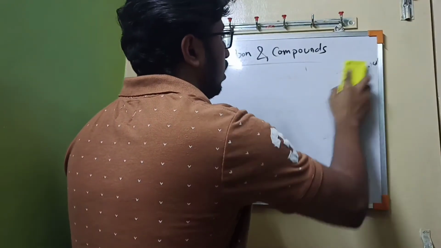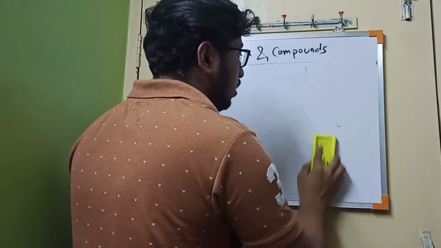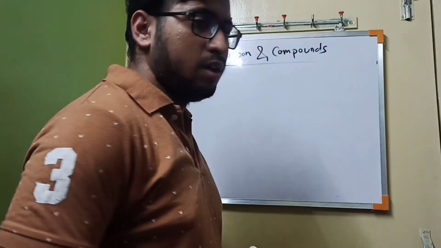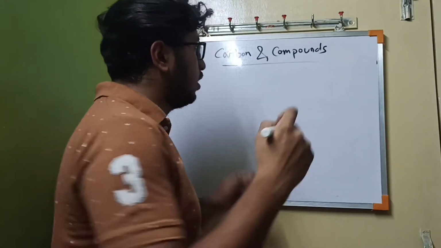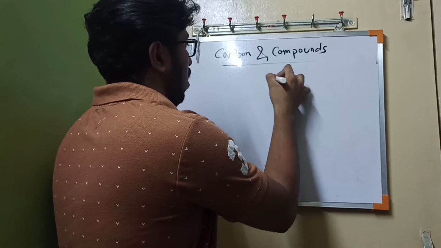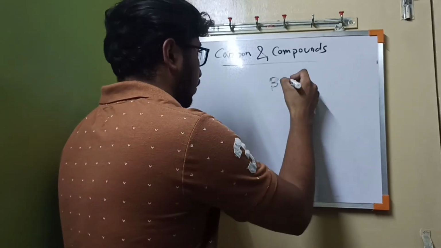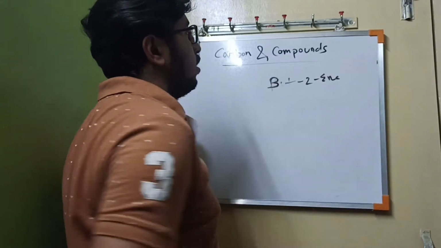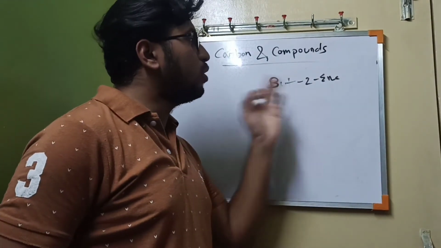Like I can give one example. But-2-ene. Especially but-2-ene.